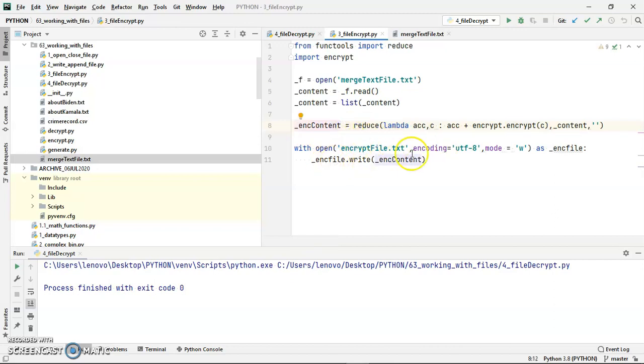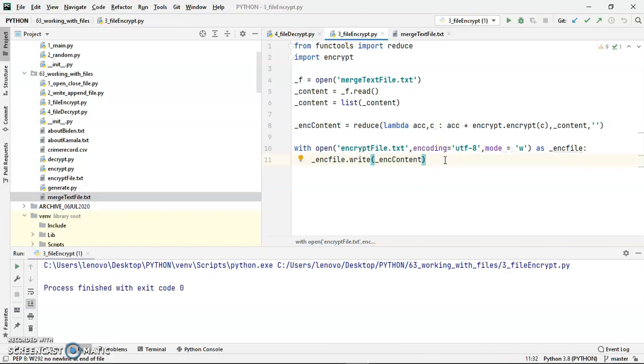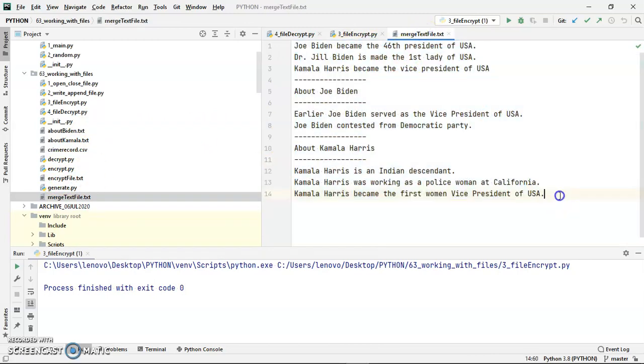Then I am writing those encrypted contents into a file called encryptfile.txt. Right now I don't have the encryptfile.txt, I only have the raw file. So let me generate the encryptfile.txt. So finally we have the encryptfile.txt. Now you can see this is the raw file and this is the encrypt file.